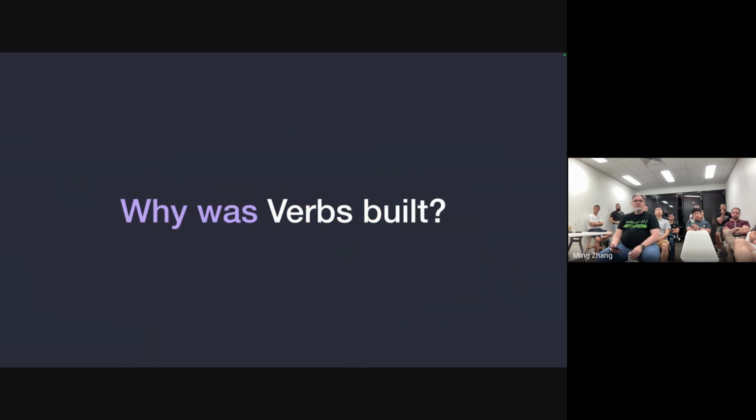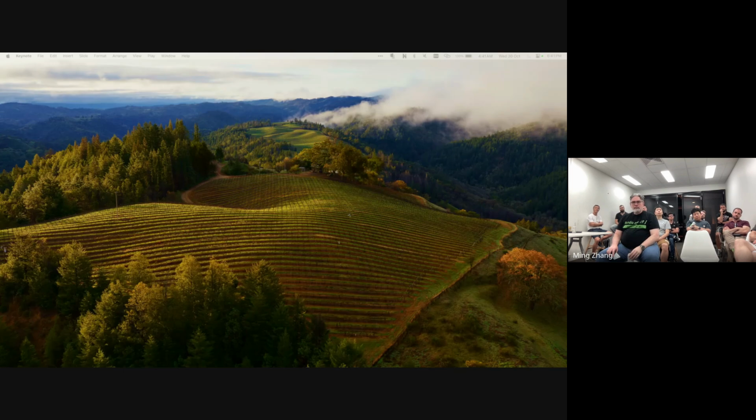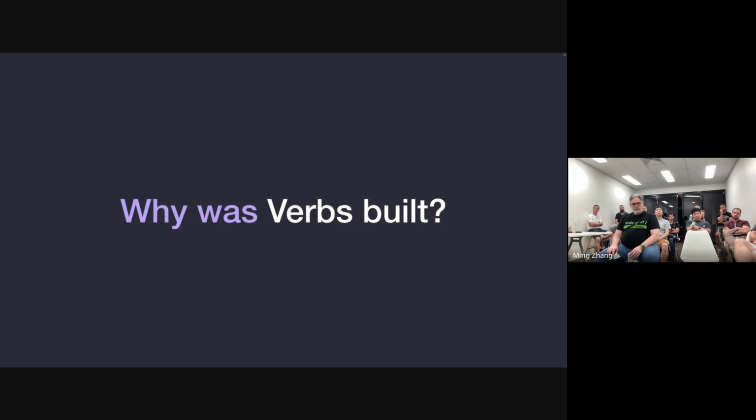So why was Verbs built? Typically, event sourcing is wrapped up with DDD and CQRS, and all three of these concepts each have their own terminology and jargon, which can be tough to follow for newcomers. Implementations of a lot of event sourcing packages are also quite verbose in how they're written, as they're designed for large teams and distributed systems. So Verbs was built to make onboarding and implementation of event sourcing into a Laravel app a lot simpler, with simpler and more obvious naming and an easy implementation path to make event sourcing more accessible.